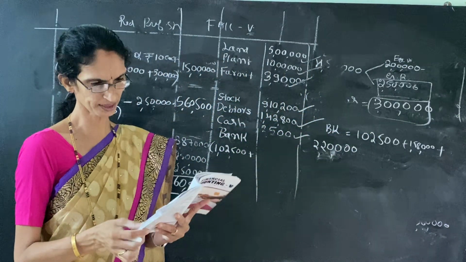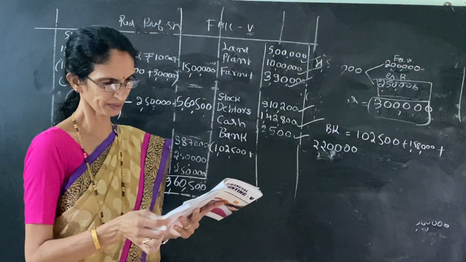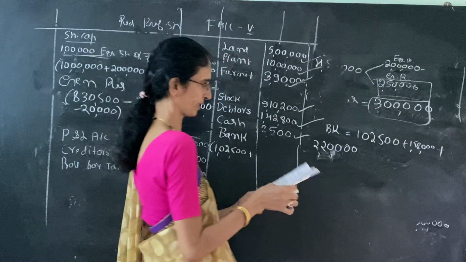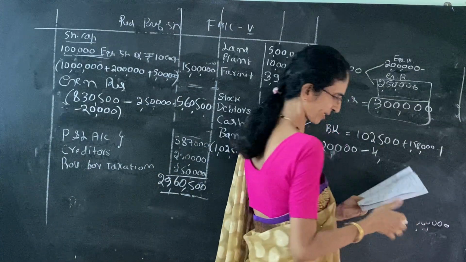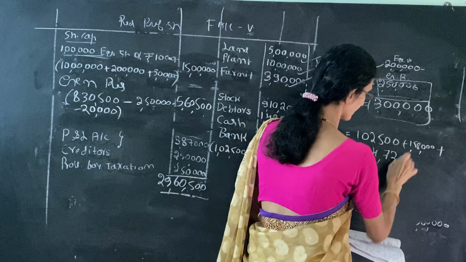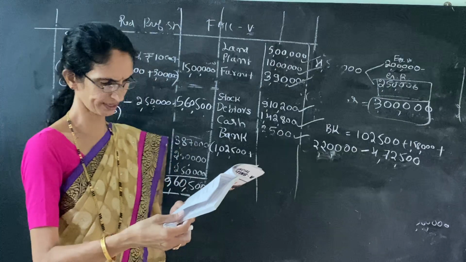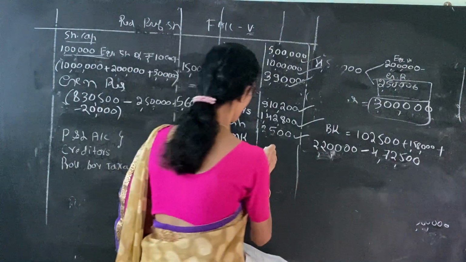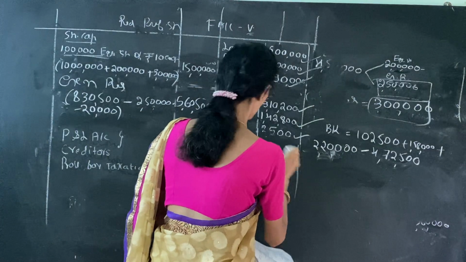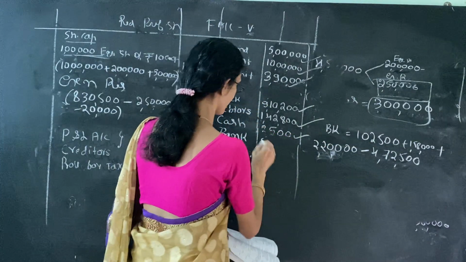Then see the 6th journal entry, payment to redeemable preferred shareholders, that is minus 4,72,500. So we get the bank balance is 8,000. If you calculate like this, you will get bank account 8,000.